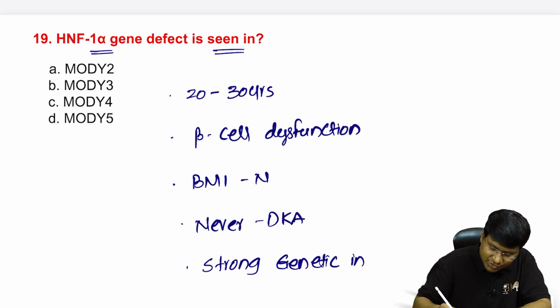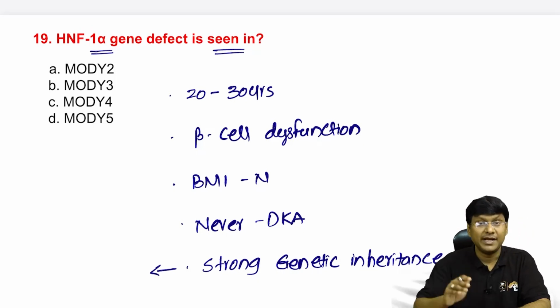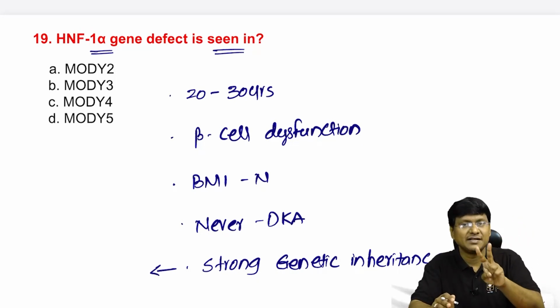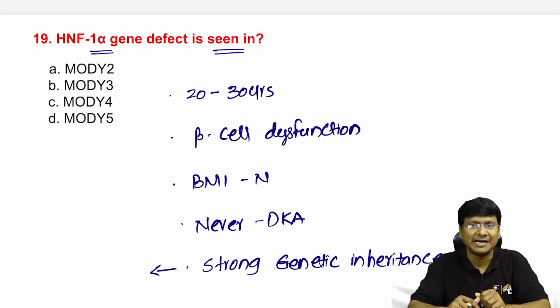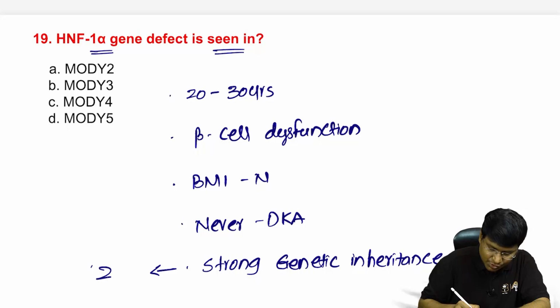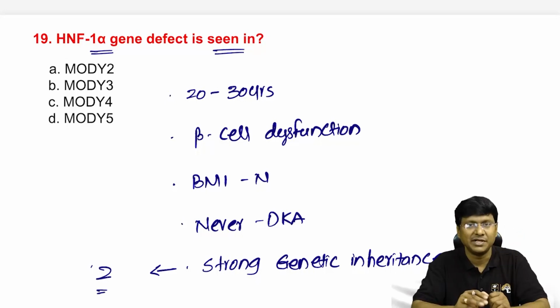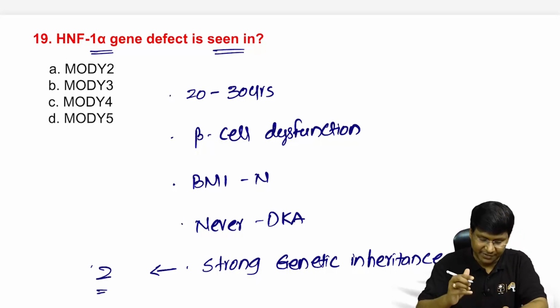And there should be a very strong genetic inheritance, right? A very strong genetic inheritance is where a minimum of 2 members in the family, not only the father, even the grandfather also should be diabetic. So 2 generations should be diabetic in case of the MODY, that is maturity onset diabetes of young.